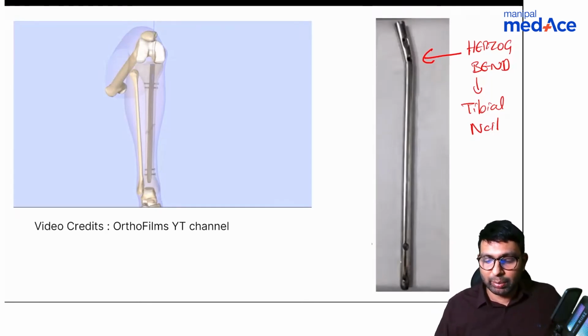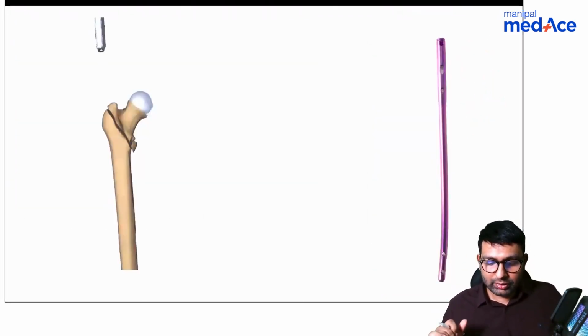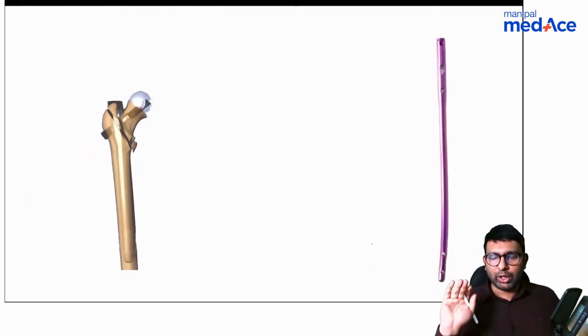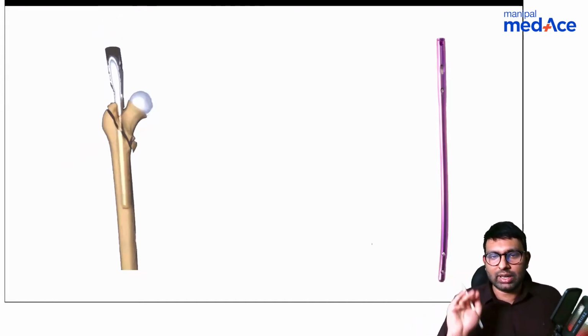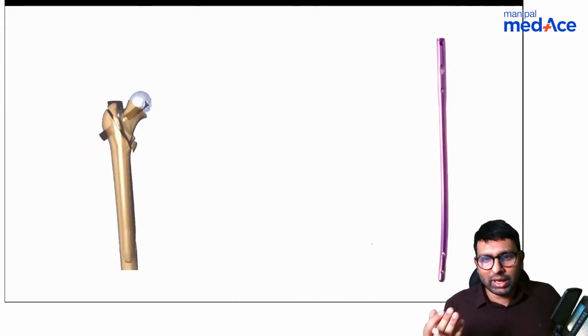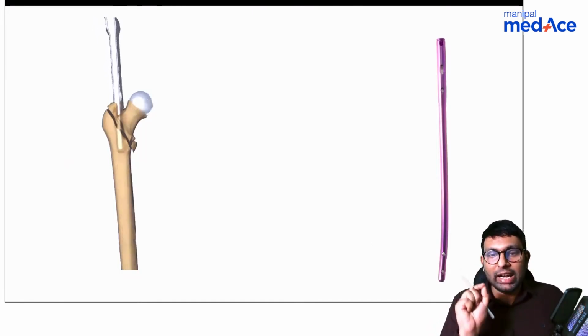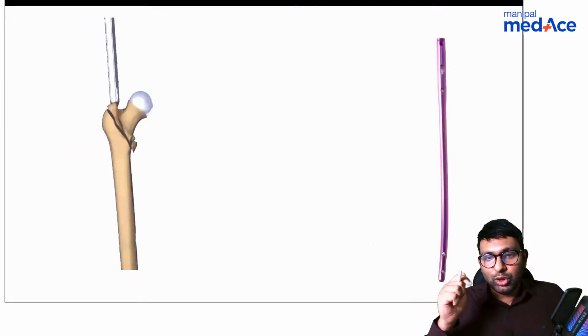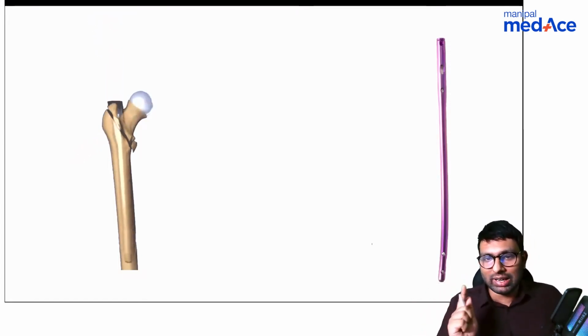Femoral nails don't need a bend. See here how a femoral nail is put. This is a proximal femoral short nail that is being put inside a fairly straight area. Because there is some amount of curve in the femur, this nail will have a curve, not a bend. It will have some amount of curve which you might not be able to see in a 2D image, but the bend you will be able to see in a tibial nail. So did you understand the difference of how to answer which nail is which? In a tibial nail, you will always have the Herzog bend. In a femoral nail, it will be fairly straight. Okay, so this is the difference between a tibial and femoral nail.